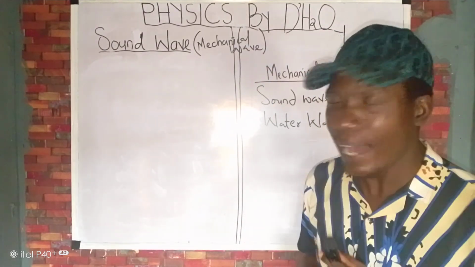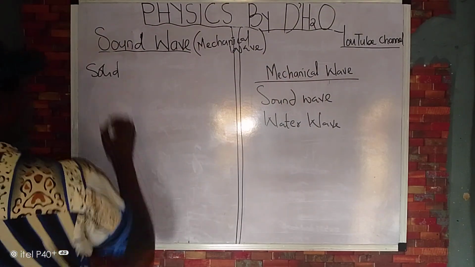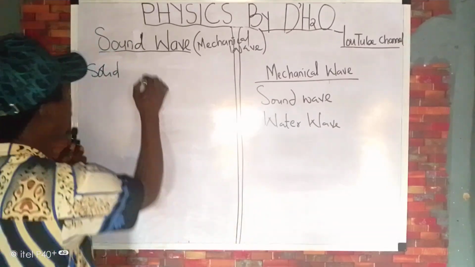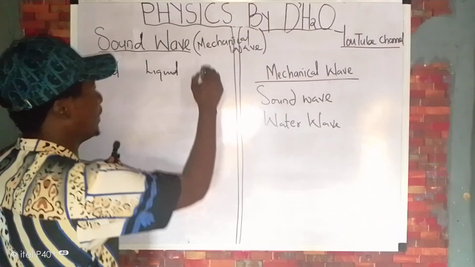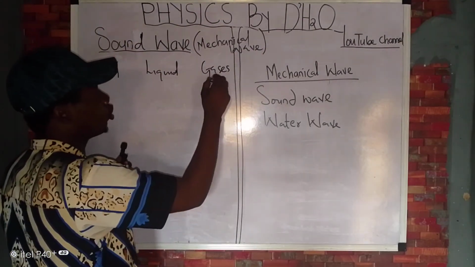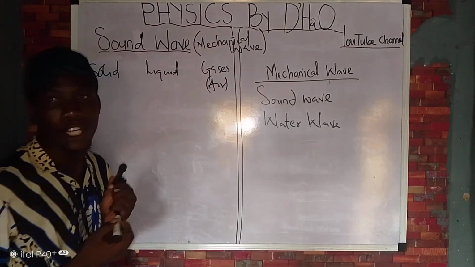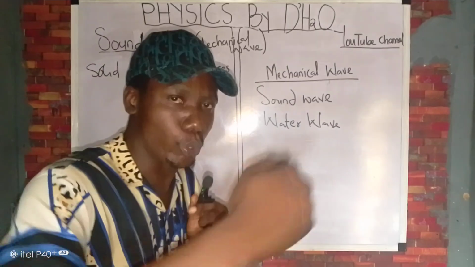So sound can pass through solid. Sound can pass through what? Liquid. Then it can also pass through gases. You see that you put gases or you put air. So these are the media by which sound can be propagated.